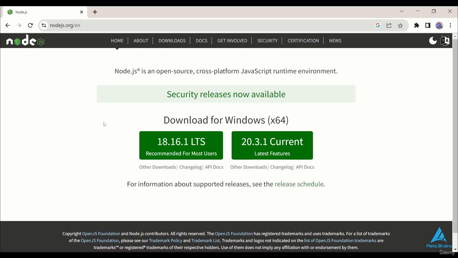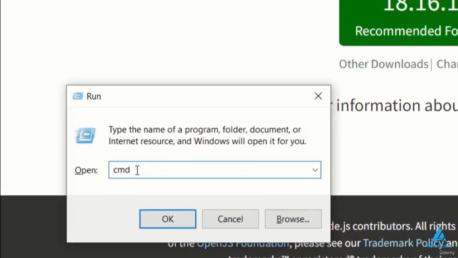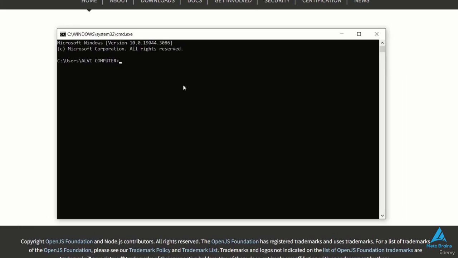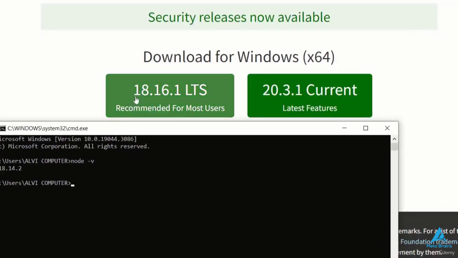If you want to check if your system already has Node.js installed or not, you can press Windows plus R. A box like this will appear where you have to enter CMD and press OK. After pressing OK, you will get a prompt like this. In this prompt, you have to check if your Node.js is already installed or not by writing node --version. Here you can see my Node.js version is 18.14 and my current version is 18.16. So you have to note that your Node.js should be 18, not 19.